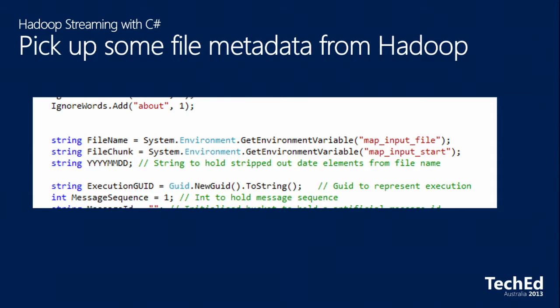We also need to pick up a bit of metadata from Hadoop. Each of these archives has a file name, and that file name has the timestamp in it. I need the timestamp in order to put a time against these messages, so I need to pick up the file name as I'm processing it. I do that using System.Environment.GetEnvironmentVariable. If you know your C#, that's probably really useful. If you're like me, I just cobbled it together from Google and got it to work. But we get things like map input file and map input start. We get some information from Hadoop that we can pick up and bring into our mapper process.